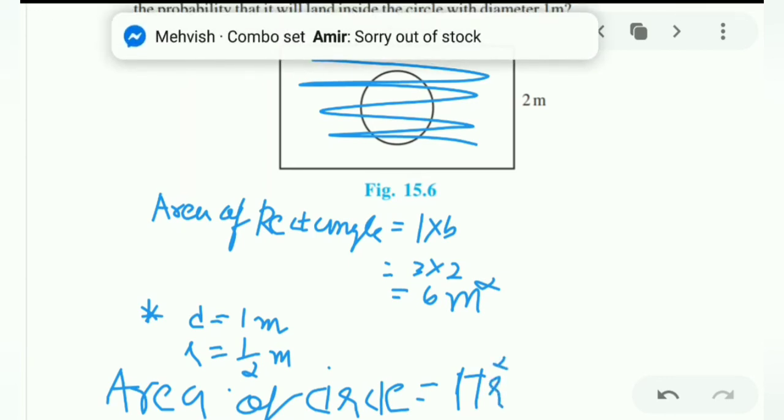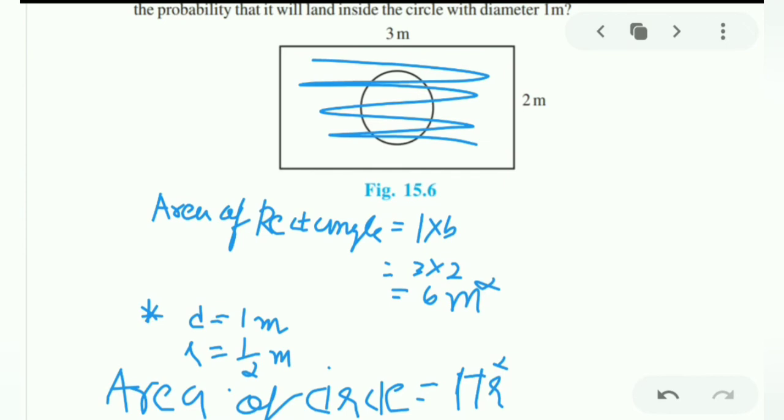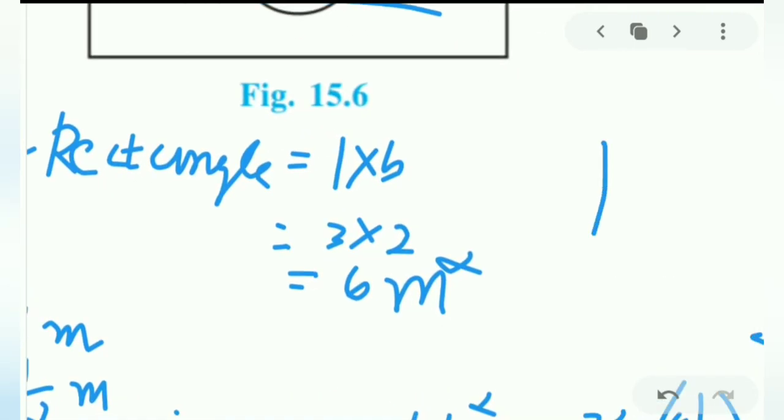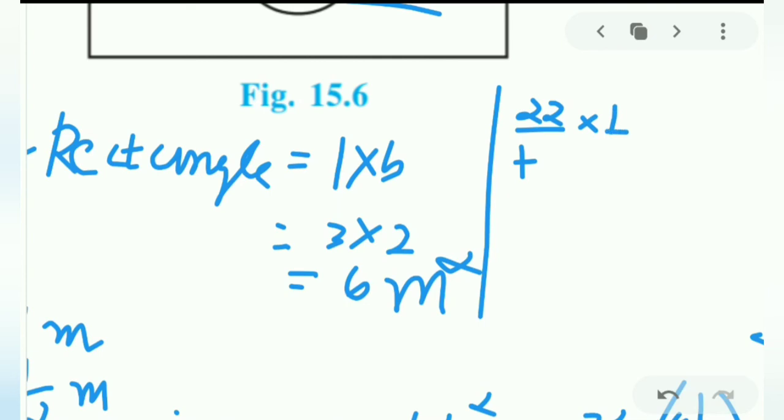Let us substitute over here. Pi will be 22 by 7 and 1 by 2 whole square. So for the area we are getting 22 by 7 into 1 by 4.